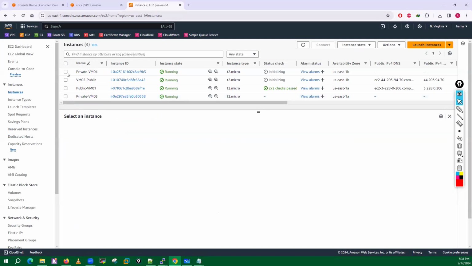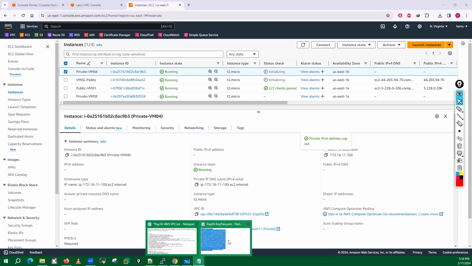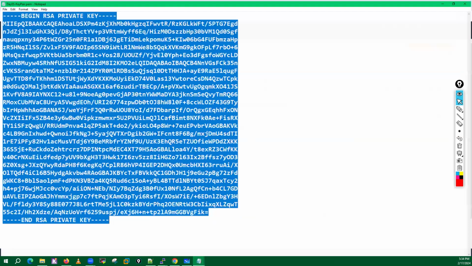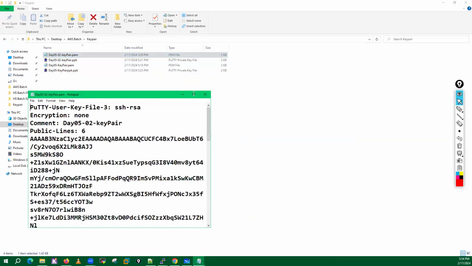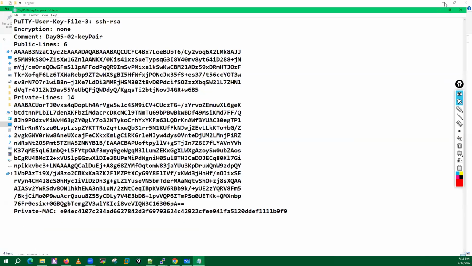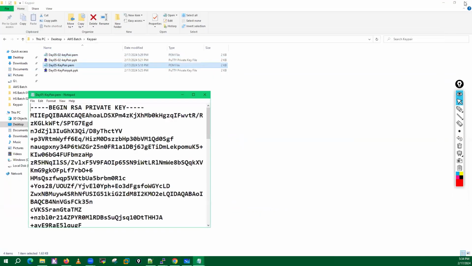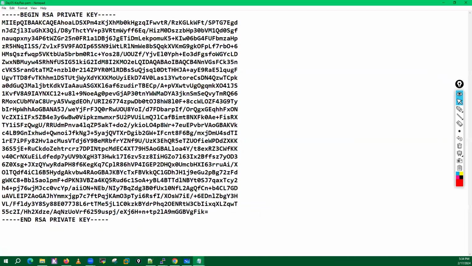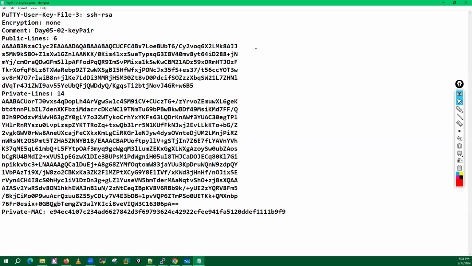Right now, let me select this private VM4. This is the IP address of this private VM, right? But before that, let me close this. I'll go here and open the other key file, which is this one. And just open this as well. So this is the key. I think the format is wrong for this. It is in the wrong format, guys. Private lines, public lines.